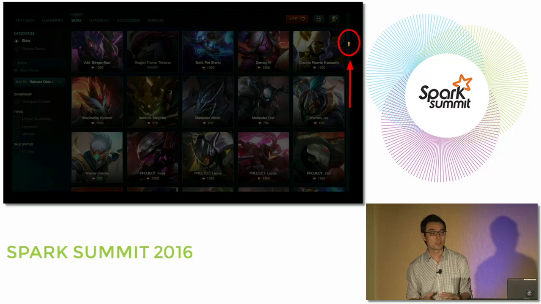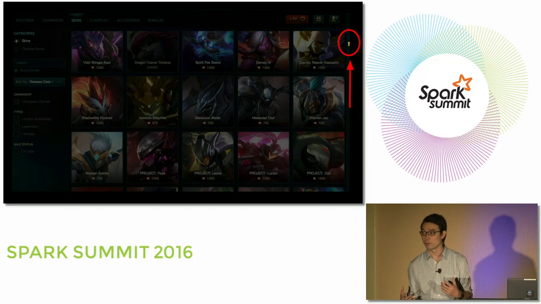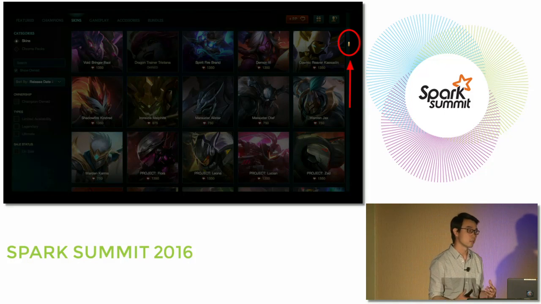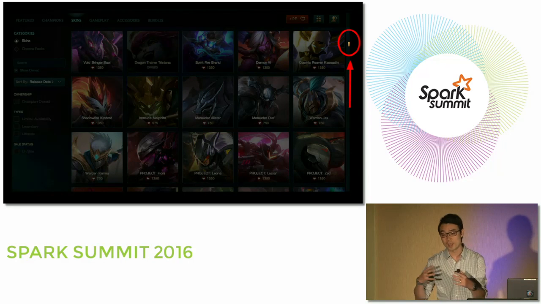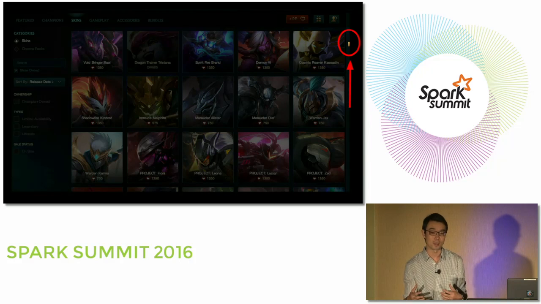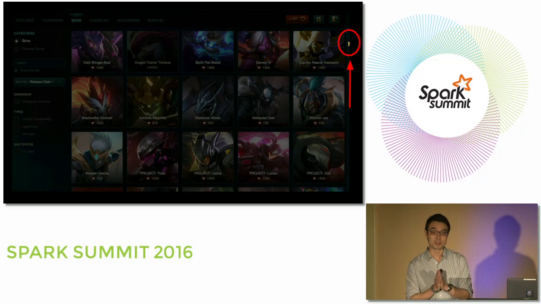So a very intuitive idea came from here: instead of having our players navigate the store and try to find what they're most interested in, how about we generate a personalized recommendation for our players so that once they log on to the client, they'll be able to see, okay, this is the champion that I'm most interested in, and this is how I want to make this champion look in the game. And then they can just go to the game and have fun. But recall that we have tens of millions of players.